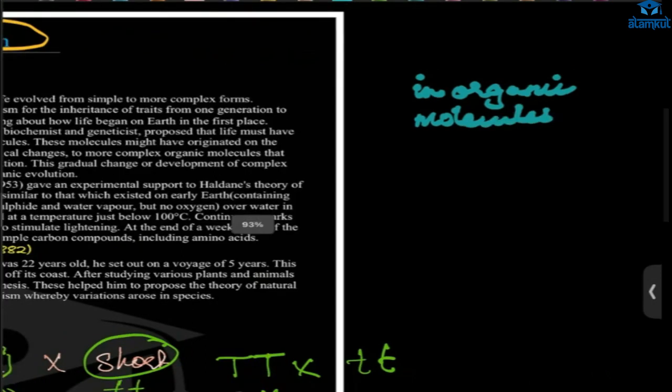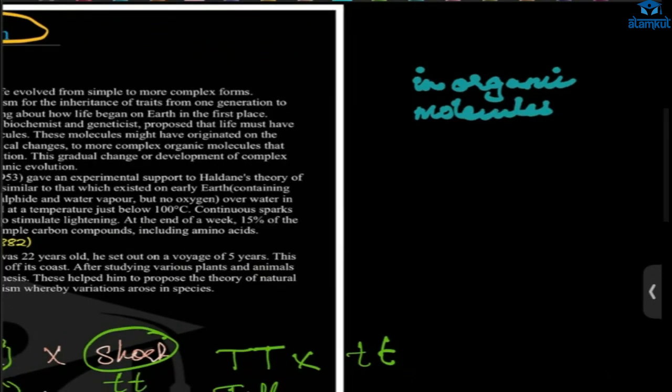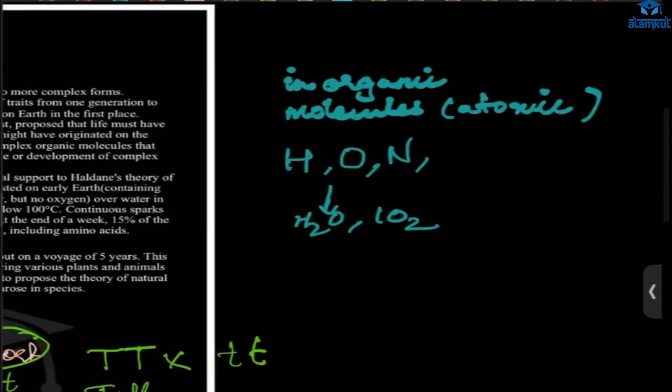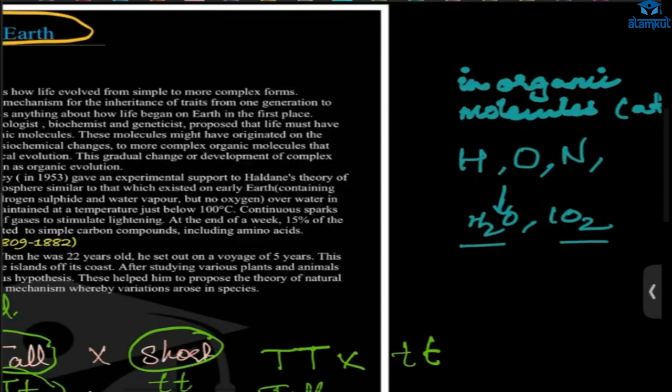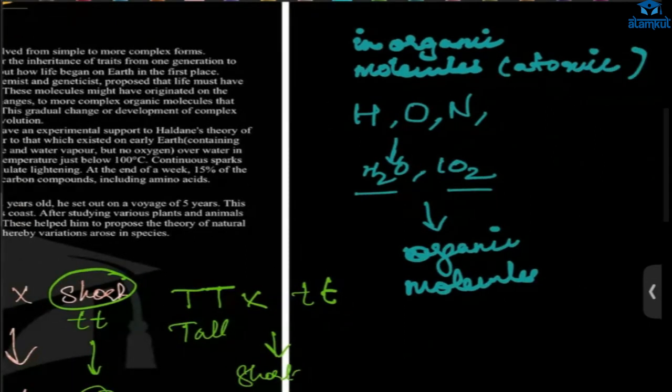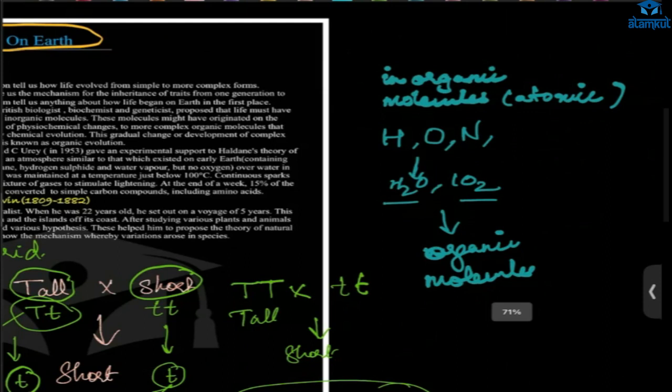Inorganic molecules meaning hydrogen, oxygen, nitrogen, all the elements. And inorganic molecules, that is H2, carbon dioxide. Those first atomic molecules, then after that, they became compounds. Then after that, what will happen? They will become organic molecules.